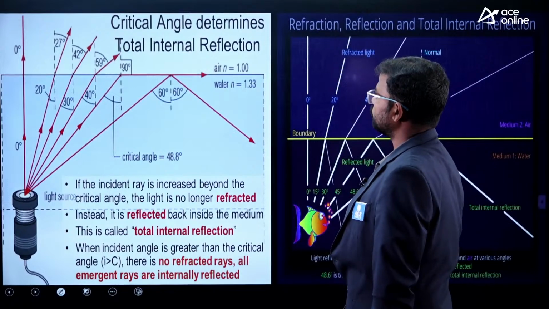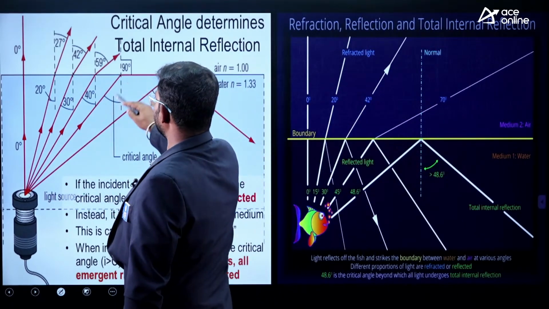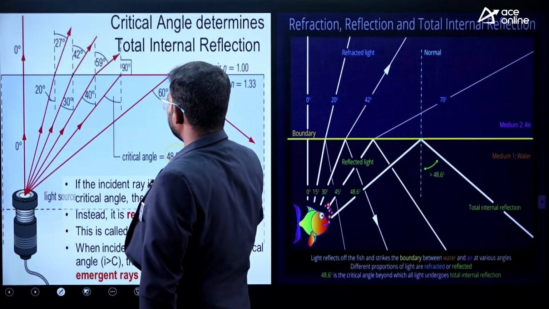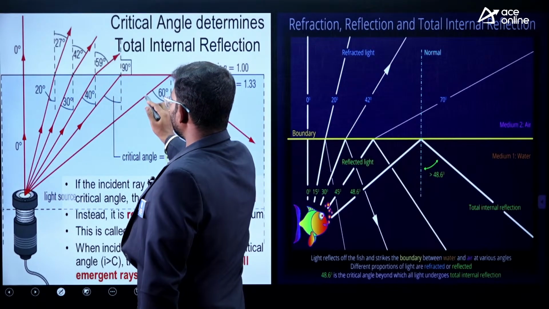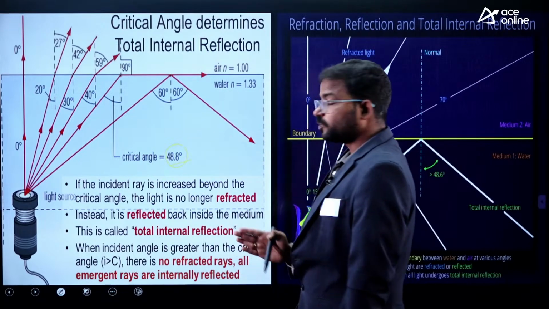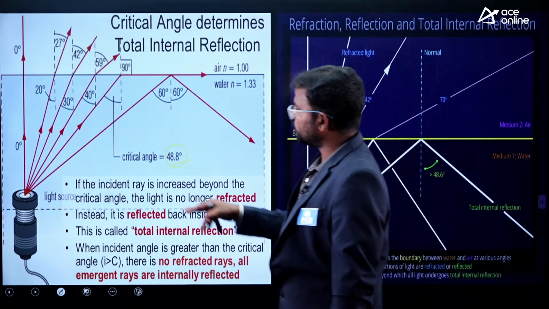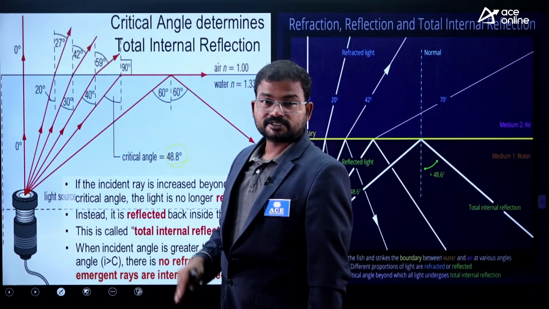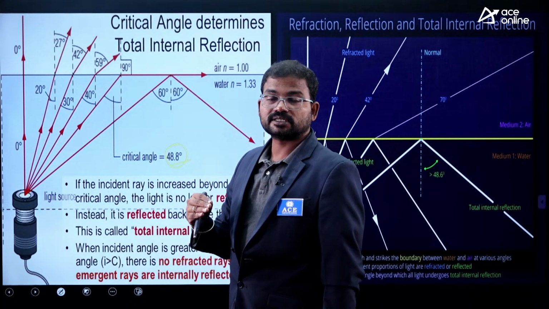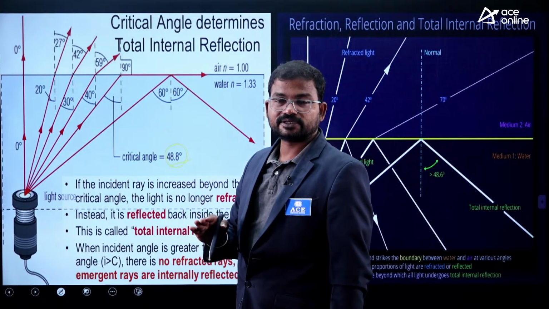So here is the meaning of total internal reflection. When light passes from denser to rarer, the critical angle of this material is 48.8 degrees. So above 48.8, almost all the rays bounce back into the same medium. What about below 48? If the incident angle is below 48, then it enters the rarer medium. If it is higher than the critical angle, the rays do not enter the rarer medium. They bounce back into the same medium.